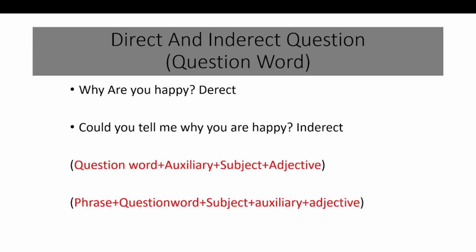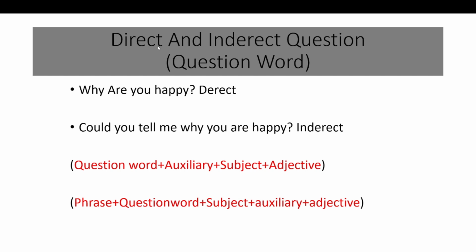So next is direct and indirect questions with a question word. Let's check the example. This is a direct question: why are you happy? And the indirect question is, could you tell me why you are happy? So same as yes or no, we put the phrase. Don't forget to put a question word. Then the subject, and don't forget the auxiliary are and the adjective. So this is the question word form of direct and indirect questions.